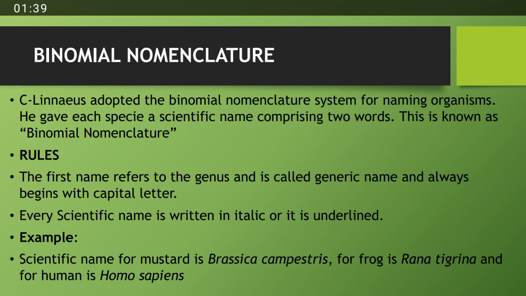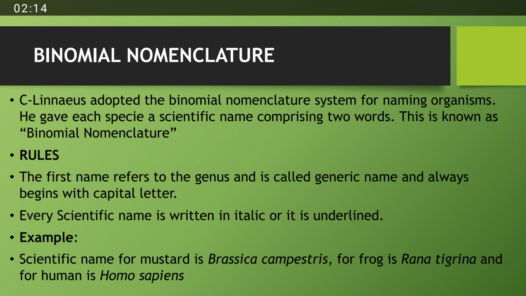The next thing we should study about classification is binomial nomenclature, that is, the naming system. Carl Linnaeus is the scientist who adopted the binomial nomenclature system to give names to all living organisms, and he gave each species a scientific name which consists of two words. Because of the presence of two words, the system is known as binomial nomenclature, and there are certain rules to name a living organism.